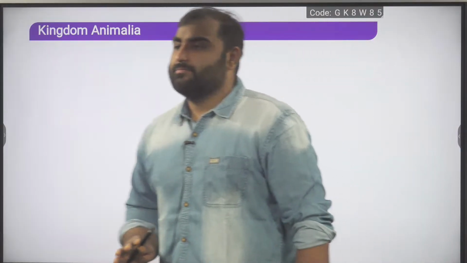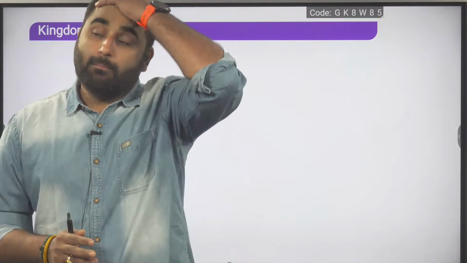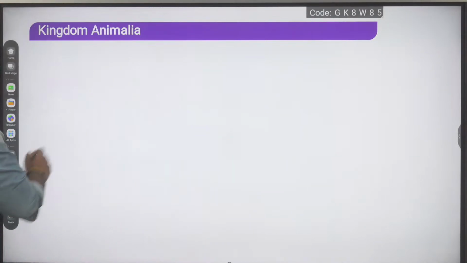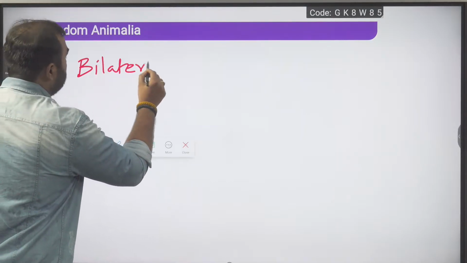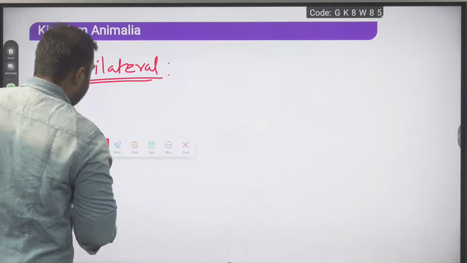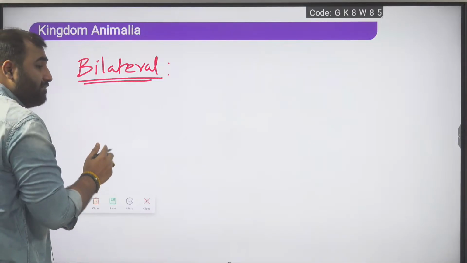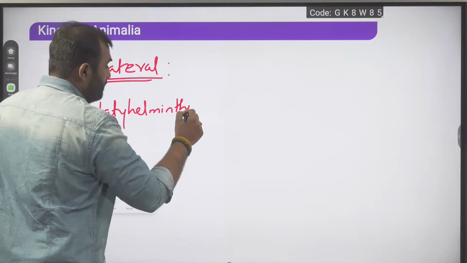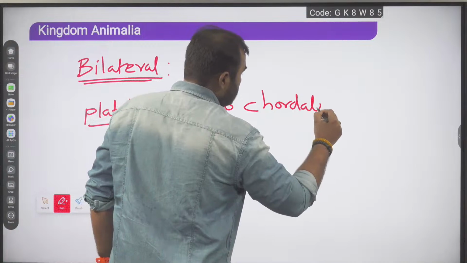in bilaterally symmetrical organisms, which example will you put? To which phyla will you say bilateral symmetry is there? Which one will you put in bilateral? Starting from where? Can I say starting from platyhelminthes to chordates?